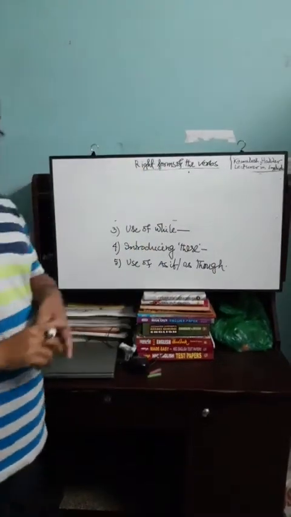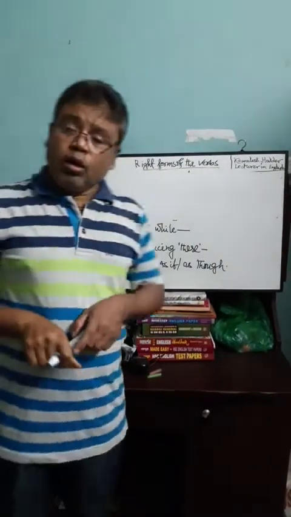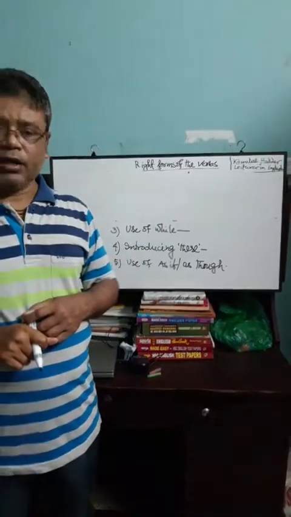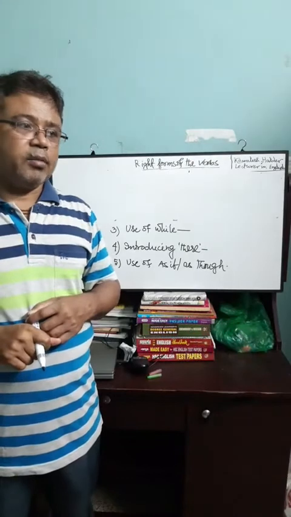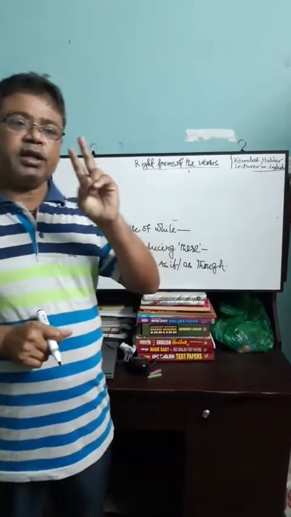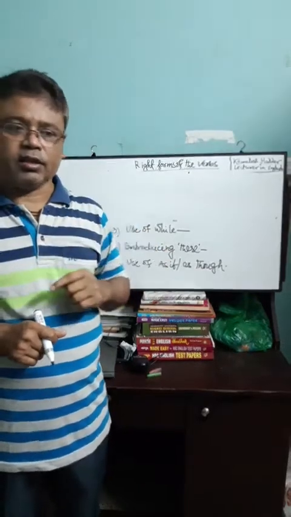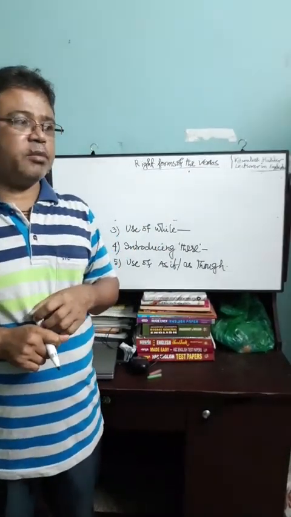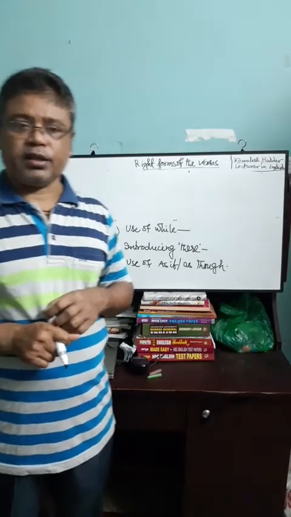Use of while. We see there is a lot of use of while in sentences, but today we will see two different uses of while. If while is used in a sentence, there may be two cases.